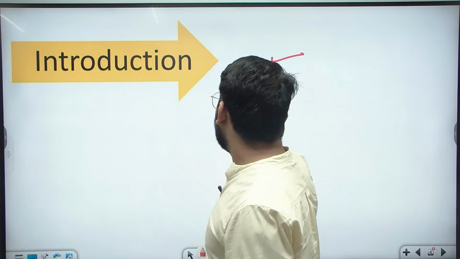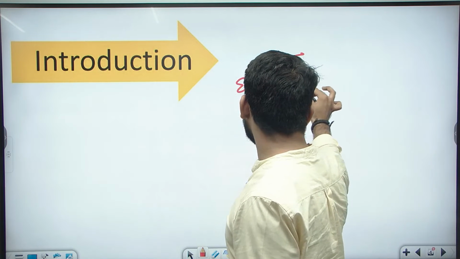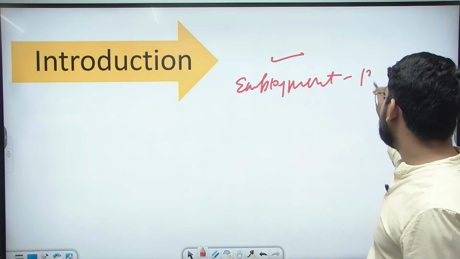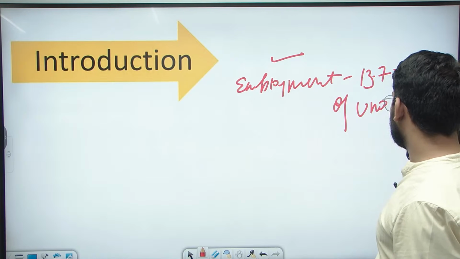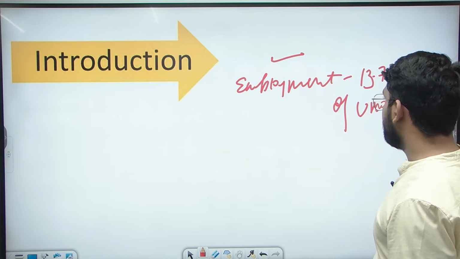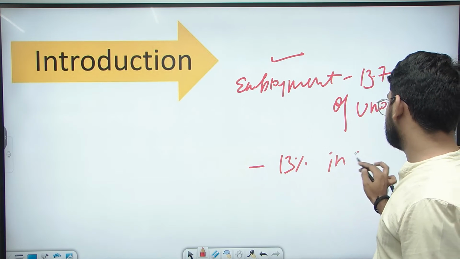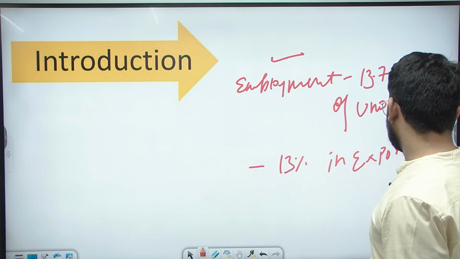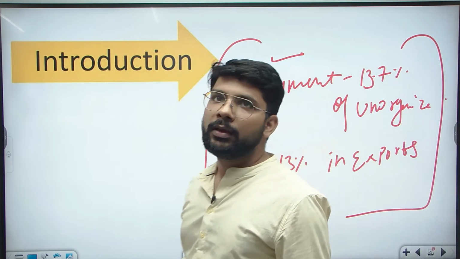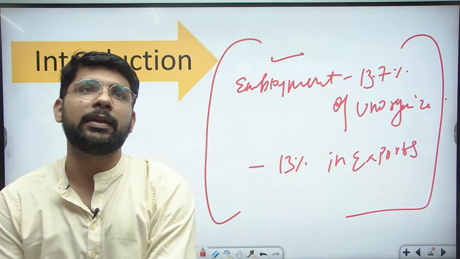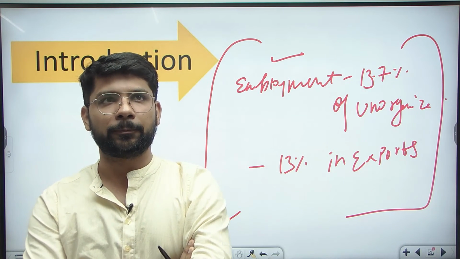It contributes approximately 13.7% of the unorganized sector, and approximately 30% in exports. So if we add this data in the introduction itself, then the introduction will become very good as per the requirement of the question.